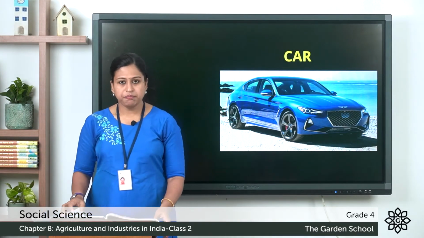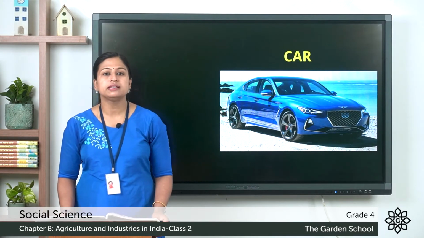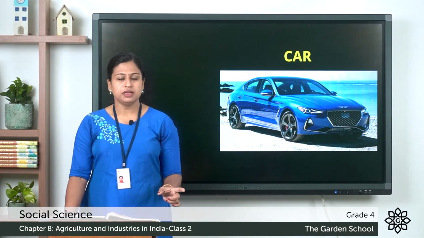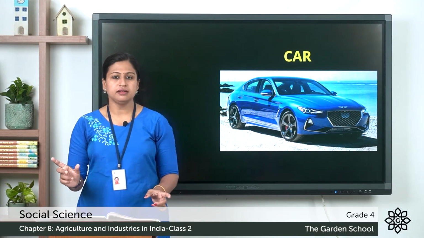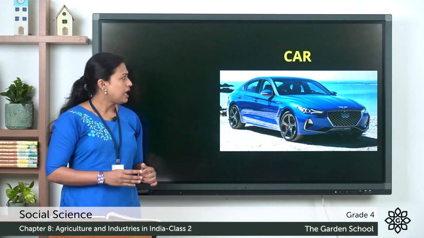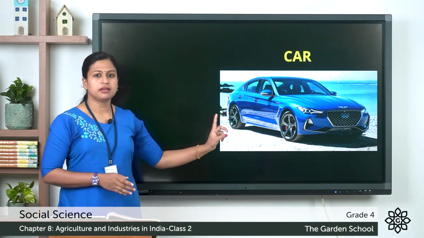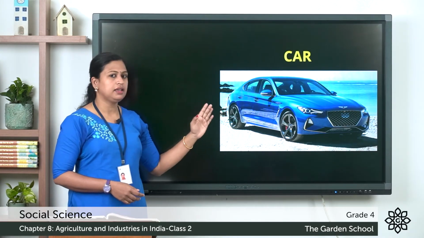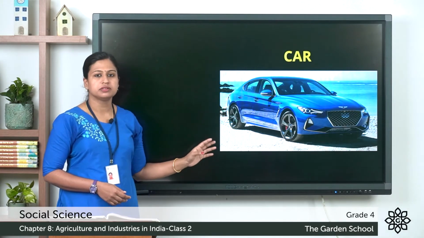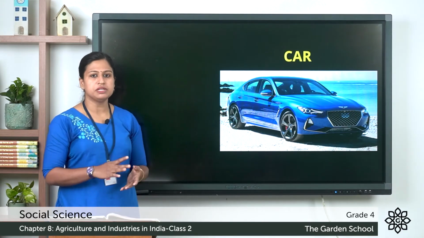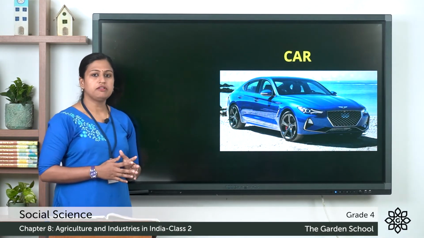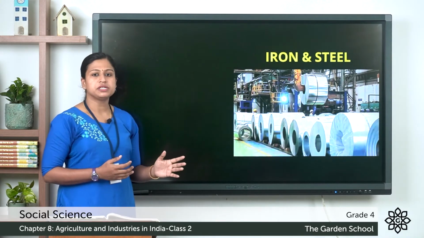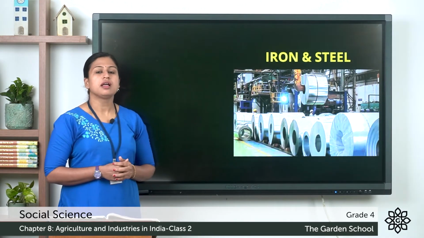Now here in page number 74 you can see a small table. First column industries and the second their location. As I have already told you, the car is a final product. It is not present in nature in this form. So it is made from a raw material. Now what is the raw material for this car? Iron and steel is the raw material for manufacturing car.